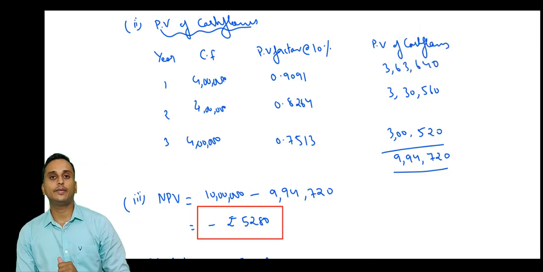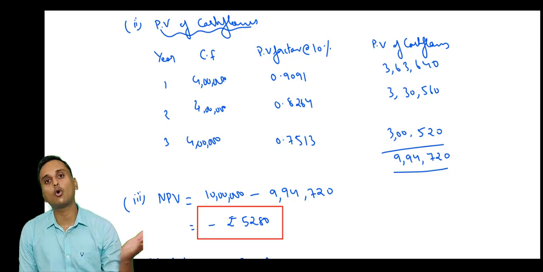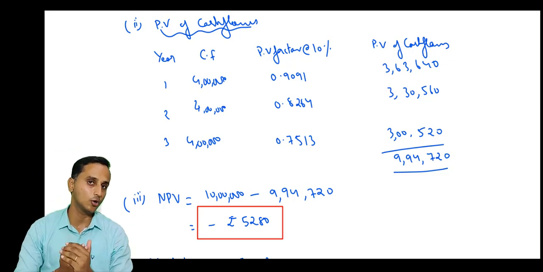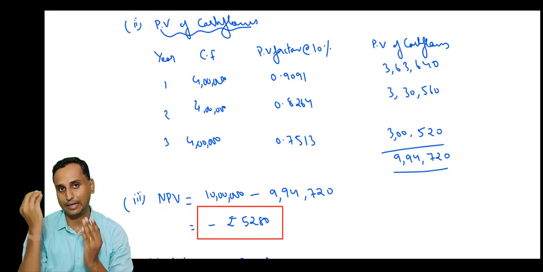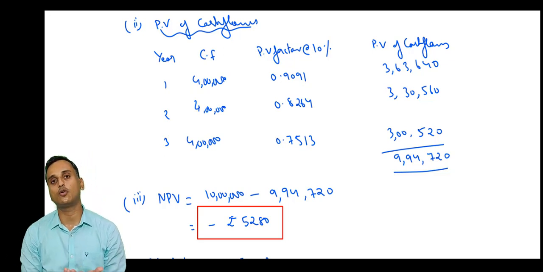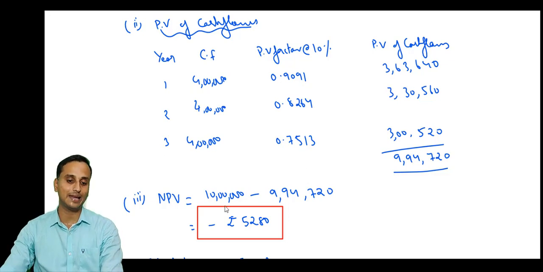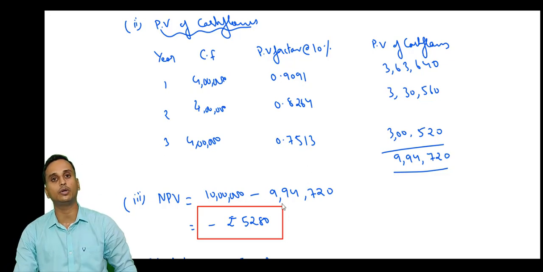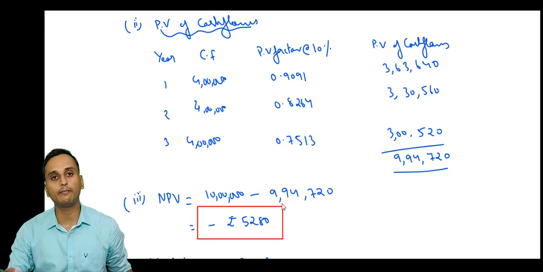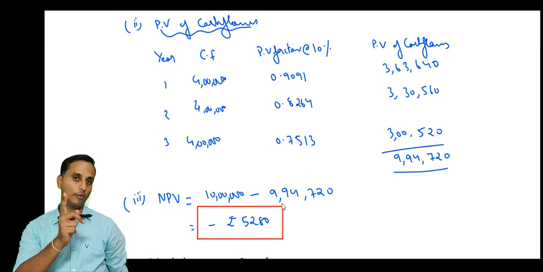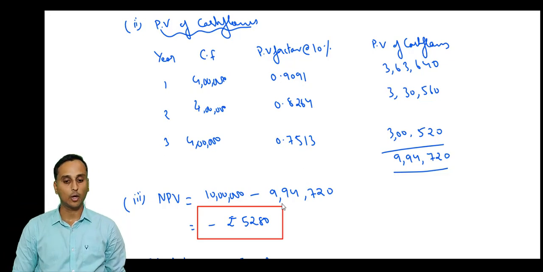So that means, should you open the mine in year 0? No, you should not, because if you open the mine in year 0, the net present value will be negative. That means the cash inflows are going to be lesser than the cash outflow. The cash outflow is 10 lakhs, cash inflow 9,94,720. You are spending more than you will be receiving. So absolutely this project is not feasible if you open it in year 0. I hope all of you are clear.